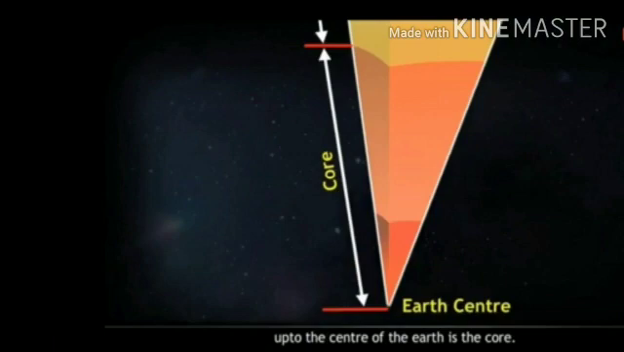Core. The core starts from around a depth of about 2900 km from the Earth's surface. The part of the Earth's interior extending from the mantle up to the center of the Earth is the core. The thickness of the core is about 3471 km. This layer can be divided into outer core and the inner core.